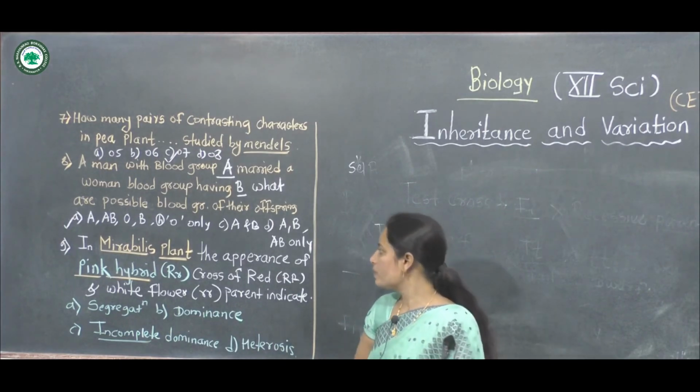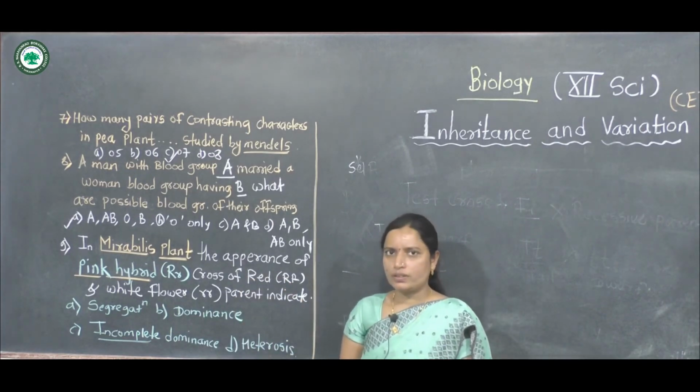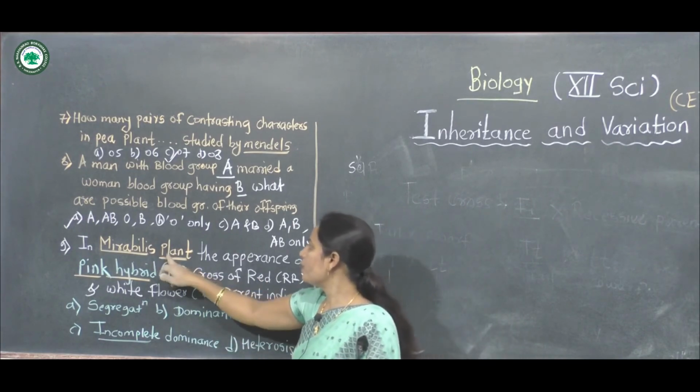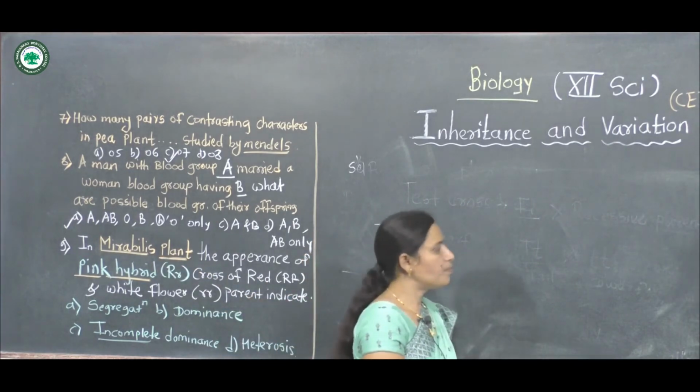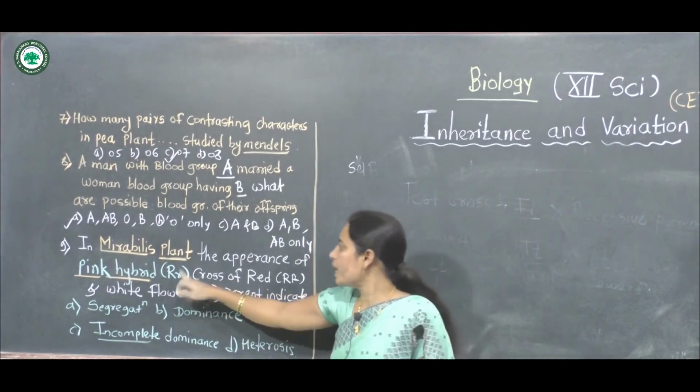This problem is related to incomplete dominance.